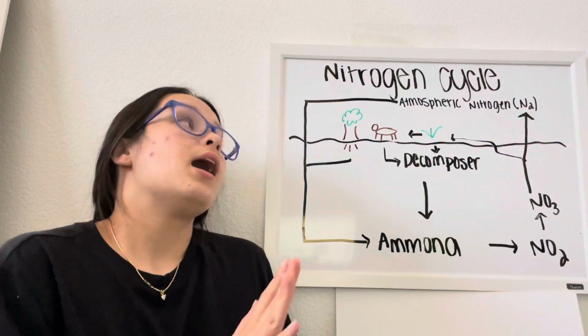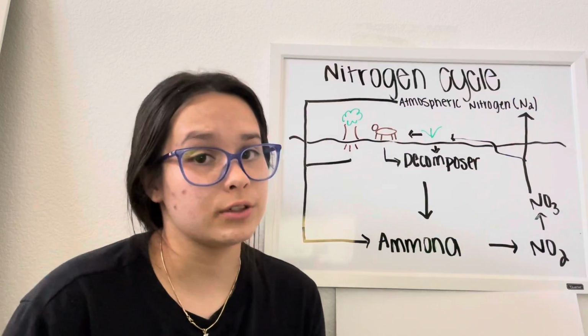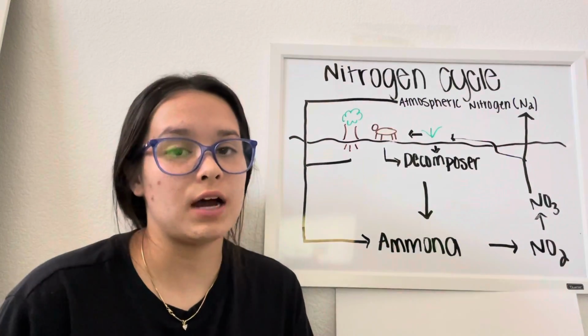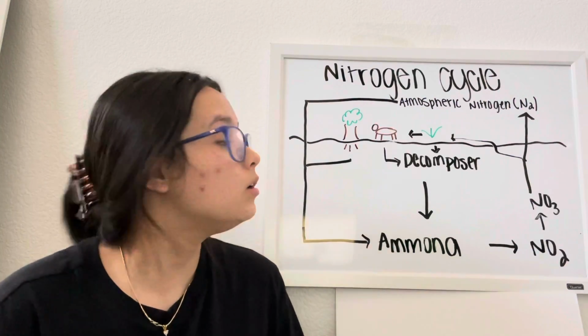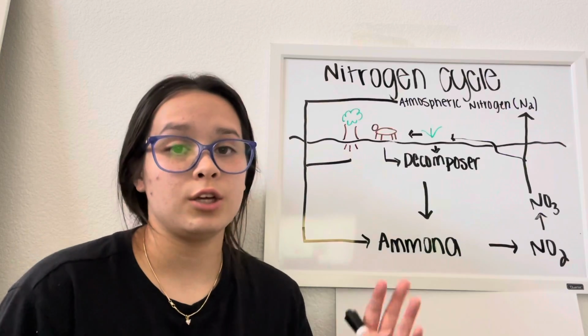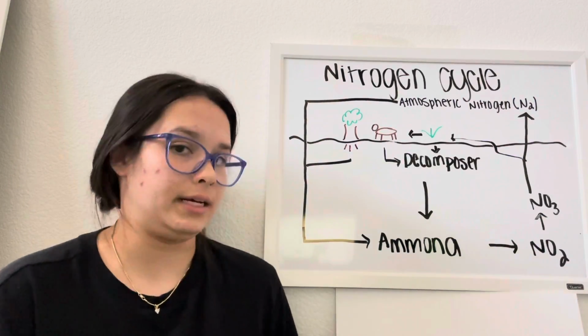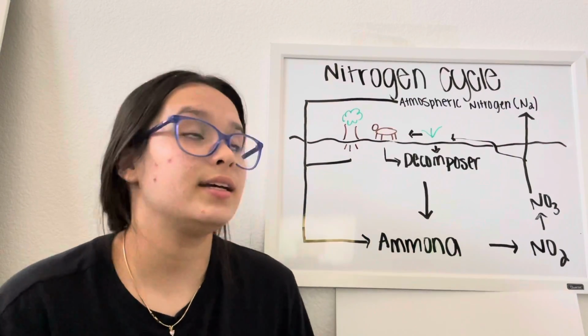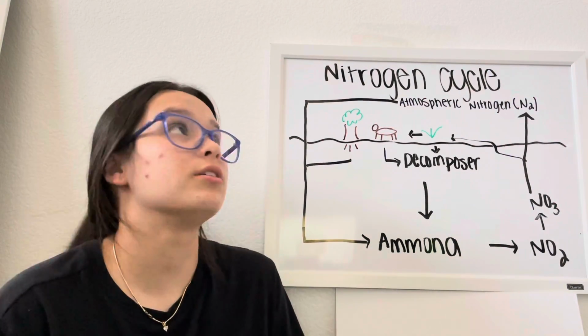Now, how humans interact with the nitrogen cycle is by burning fossil fuels. Nitrogen is found in oil and coal and all those other natural gases as well. Also, humans use nitrogen-based fertilizers to help grow our plants. And that is the end of my presentation on the biogeochemical cycles.